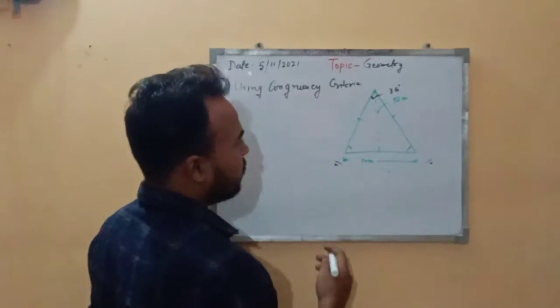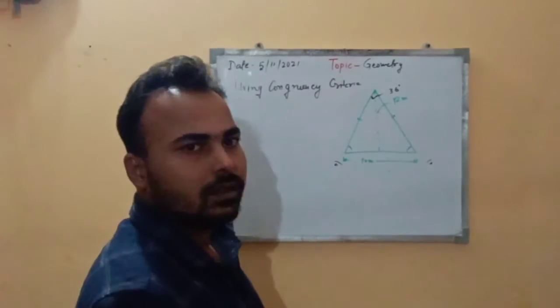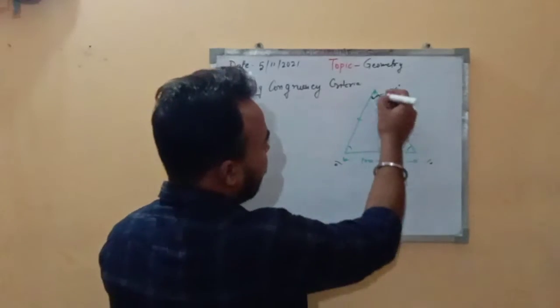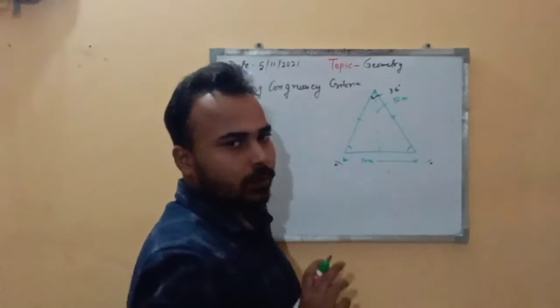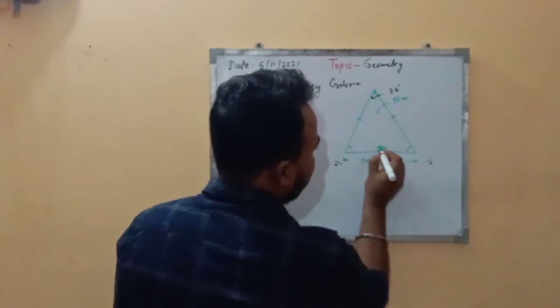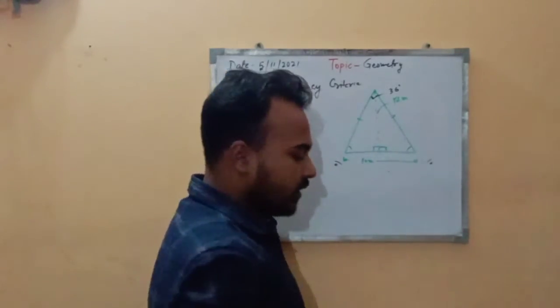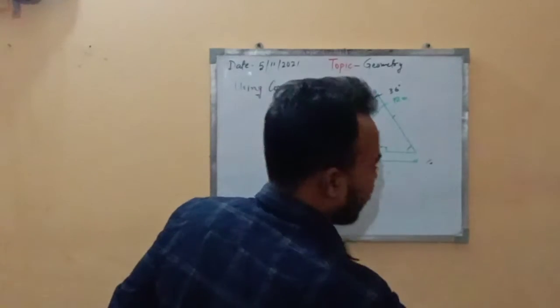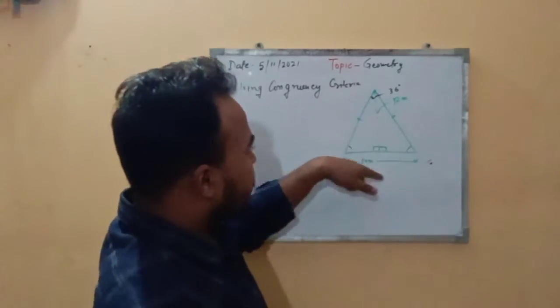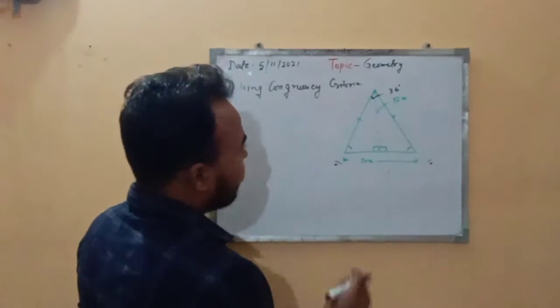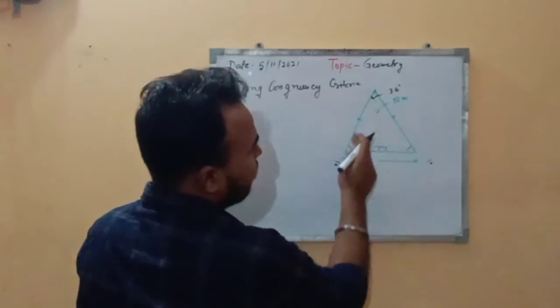So let's suppose I am asking of us. As we know the height is given, the height will only be possible when these angles are 90 degree, meaning the height is always perpendicular, we all know that. So in these two triangles you can see that these two triangles are right angle triangles.